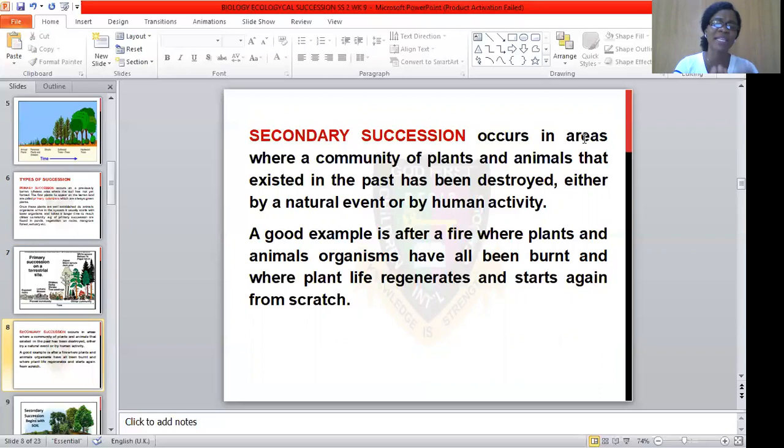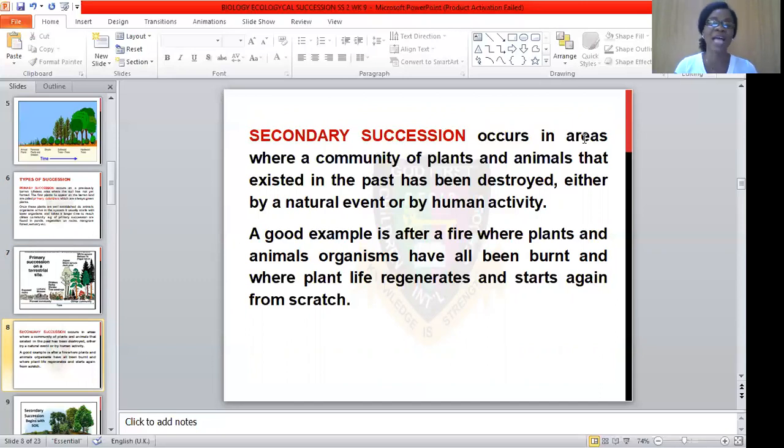But with time, after that land has been left for a long time, you will see that these animals or these plants will start to regenerate. They start to grow back, and this can happen due to natural events like volcanoes, drought, tsunami, earthquake, and the rest, or even by human activities such as bush burning, cutting down of grass or trees, which we call deforestation.